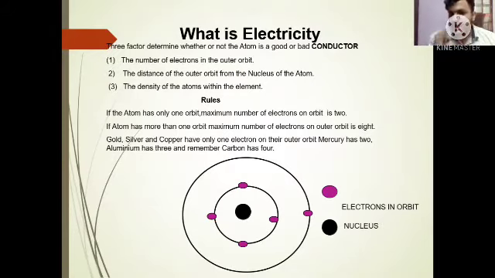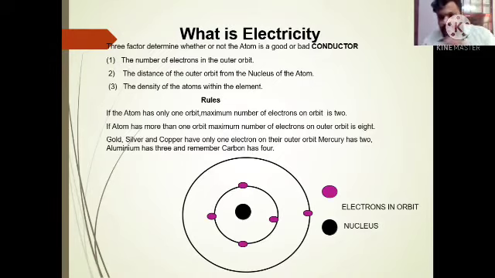The first factor is the number of electrons in the outer orbit. How many electrons are revolving in the outer orbit? The second one is the distance of the outer orbit from the nucleus. The third one is the density of atoms within the element, that means in an element, how many atoms are present. These three points determine the conductivity of an element.